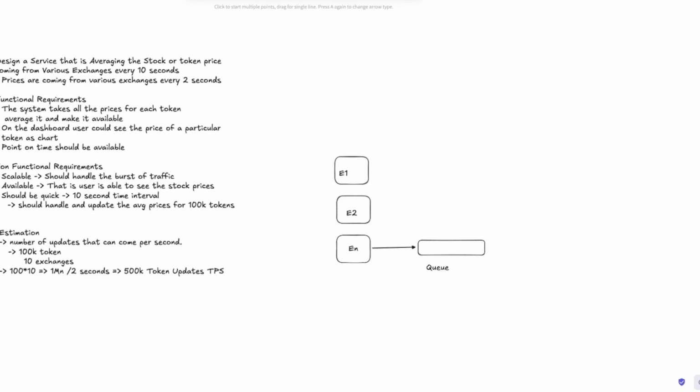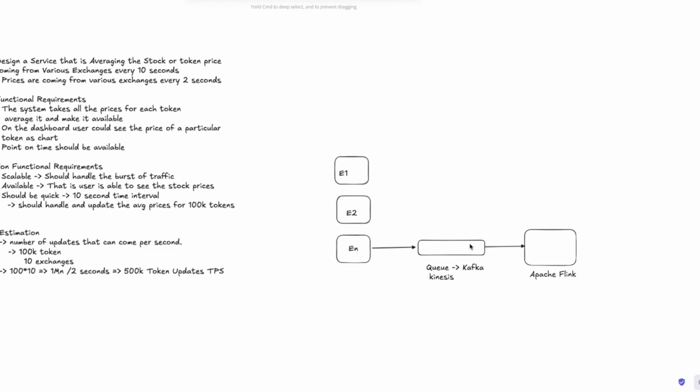We'll have a queue, and what I'm thinking here is, we'll put a stream. This queue could be Kafka or even Kinesis, right? This is maybe the stream processor. Either we can use Kafka stream processing, or here I would be using Apache Flink. The major reason is because I'm slightly more familiar with Flink.